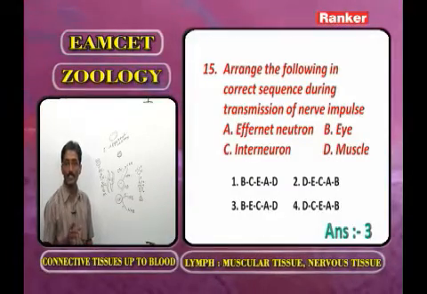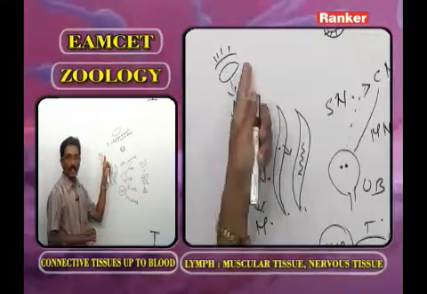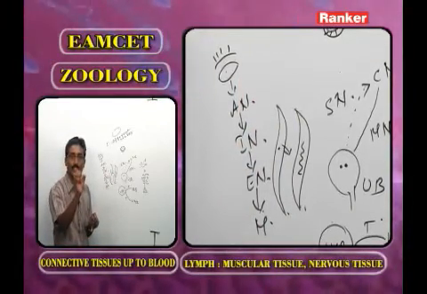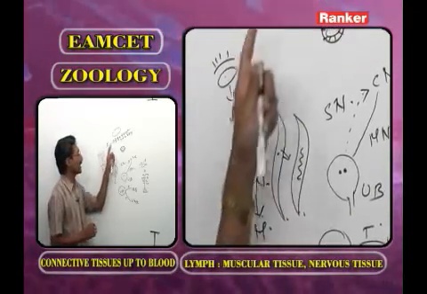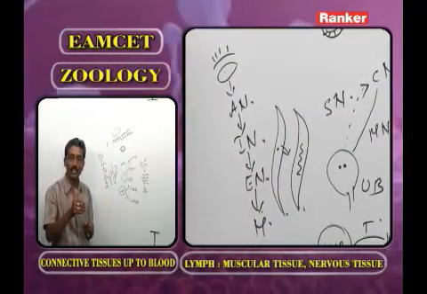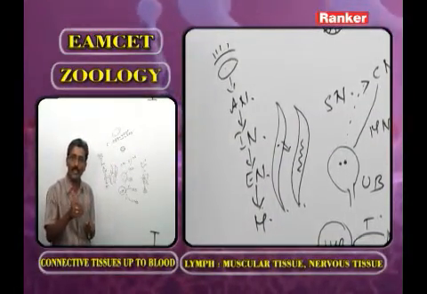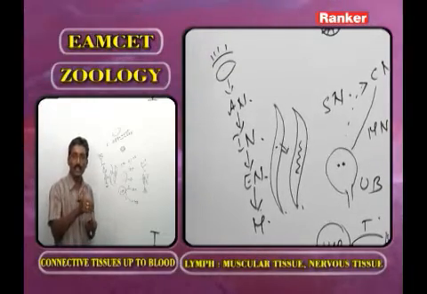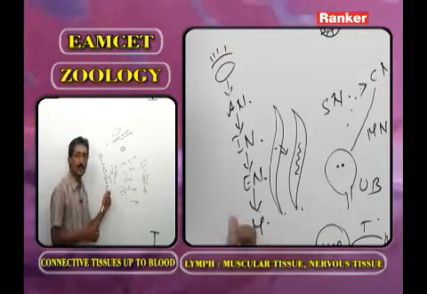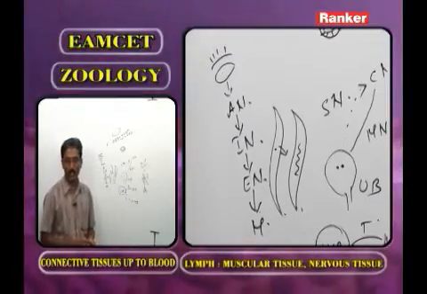The answer is 3. That means first the eye, a sense organ. From the sense organ, the sensory information is received by the afferent neuron. Then it is received by the interneuron. Then it is received by the efferent neuron. Then it goes to the effector. Here the effector is the muscle. Now we go for the next question.